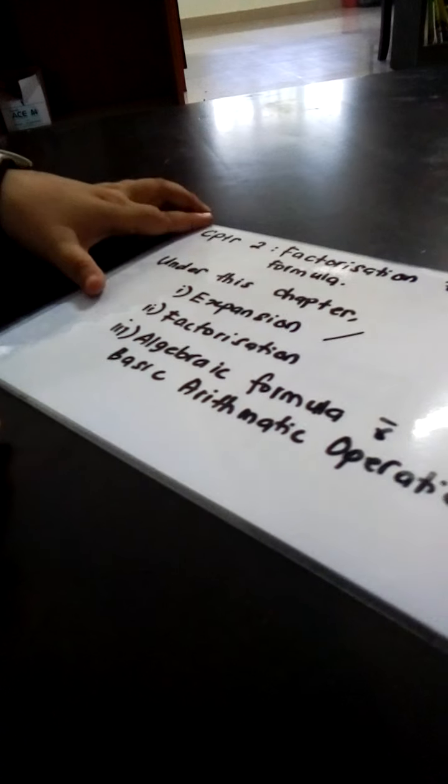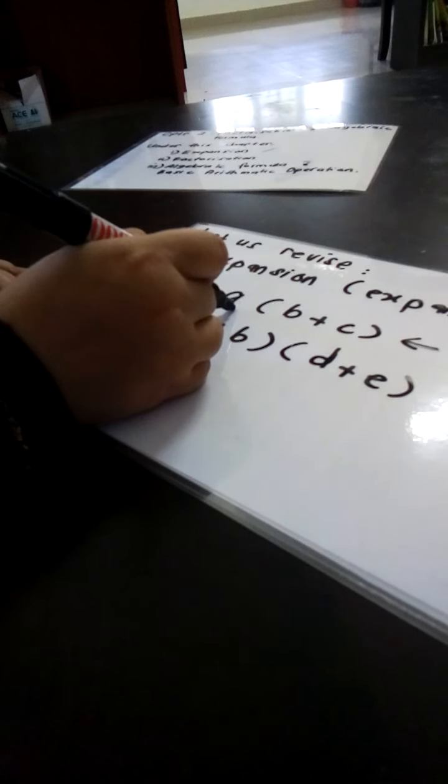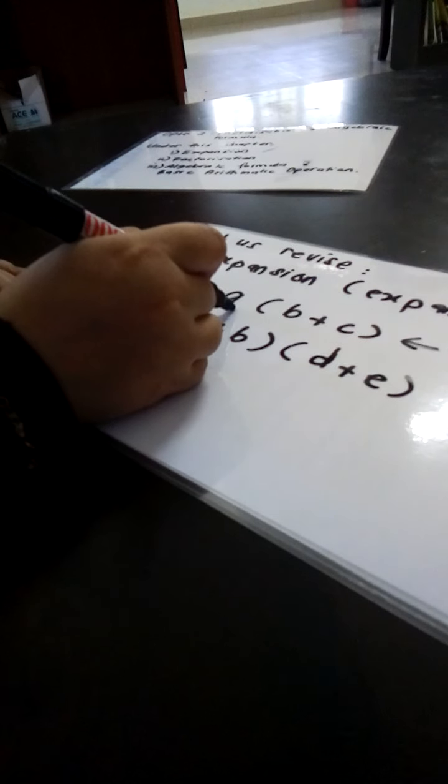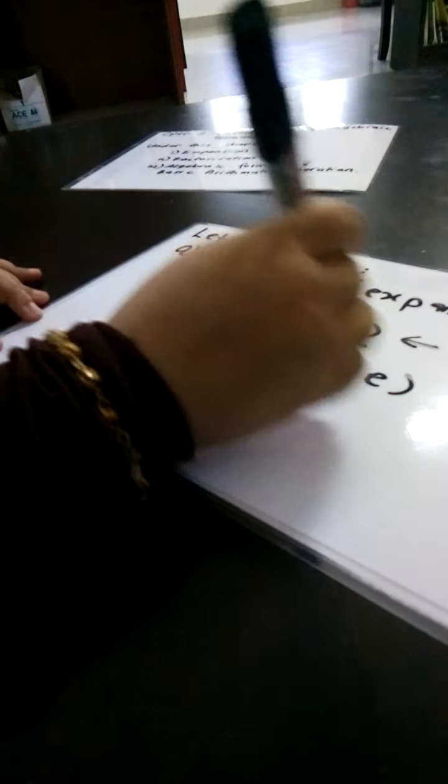expansion. Expansion comes from the word expand, in which we expand the things that had been given to us. For example, here, we had been given an algebraic term, which is A, and a bracket. I would like to remind you that a bracket is an item.